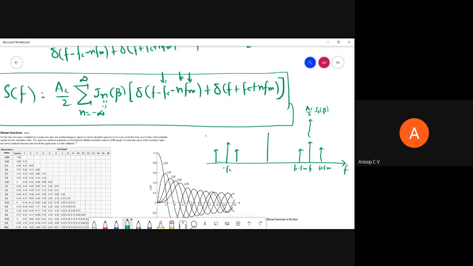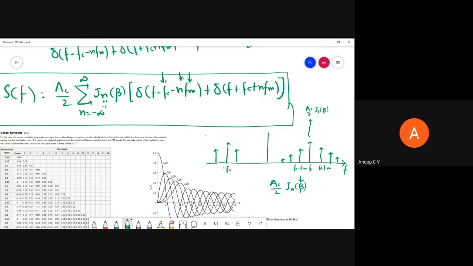So similarly, for plus or minus 2, we will get components here, and we'll get components here. For plus or minus 3, we will get components here. So what will be the magnitude of each? You can see the magnitude of each will be Ac by 2 Jn of beta, right? So it is a function of the modulation index.